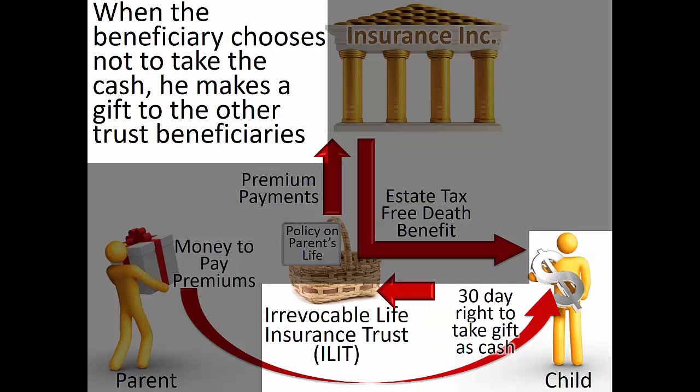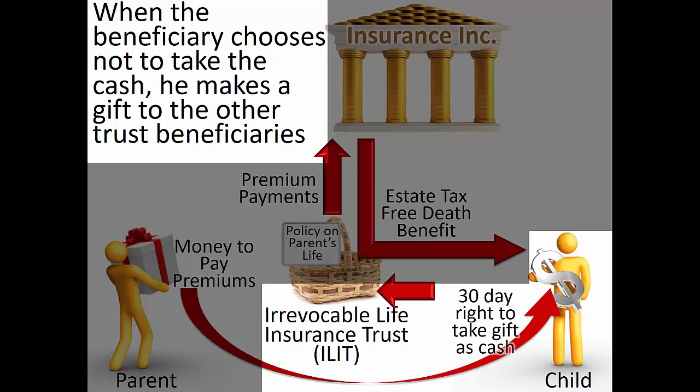The use of Crummey powers solves one problem by converting the transfers into present interest gifts for the donors. At the same time, it creates a new problem. The new problem is that when the holder of the Crummey power chooses not to use his or her rights, he, in effect, makes a gift to the beneficiaries of the ILIT. If the power holder were the only beneficiary of the ILIT, then this would not be a problem. No gift would have occurred because the ILIT would benefit no one other than the Crummey power holder. But the typical ILIT has more than one beneficiary.